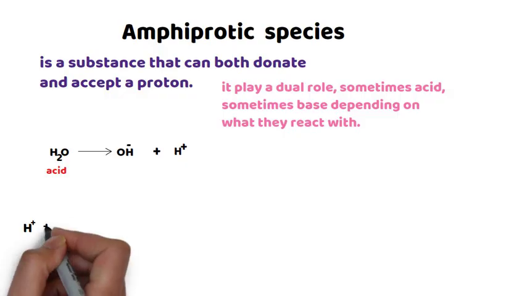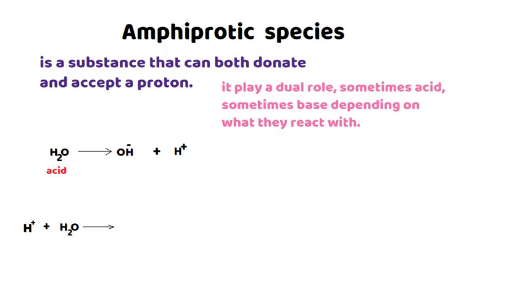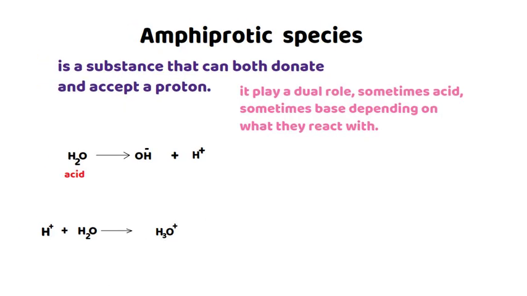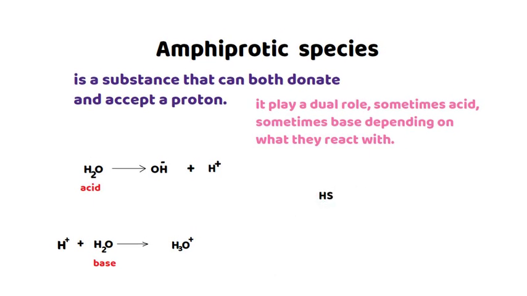Now look at the second example. Hydrogen ion reacts with water. Finally, it forms hydronium ion. In this case, water is a base because it accepts a proton. Another example, hydrogen sulfide ion and hydrogen bisulfite are examples of amphiprotic species.